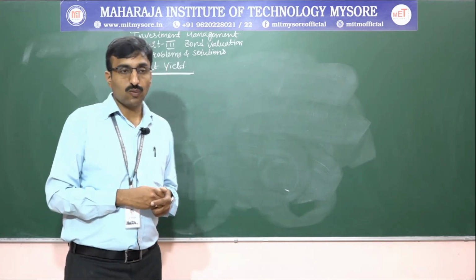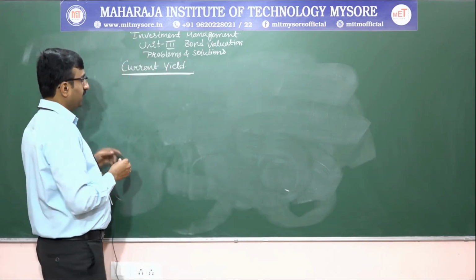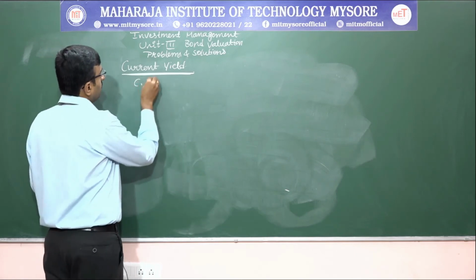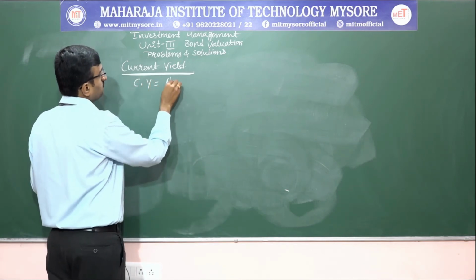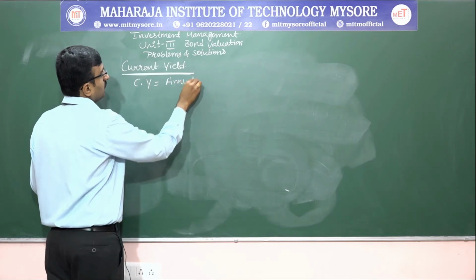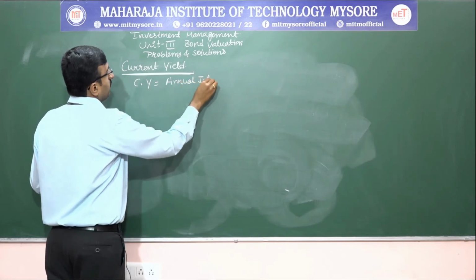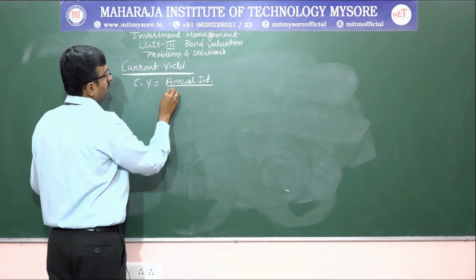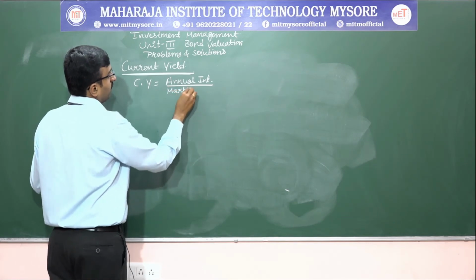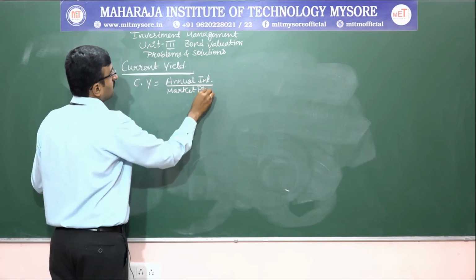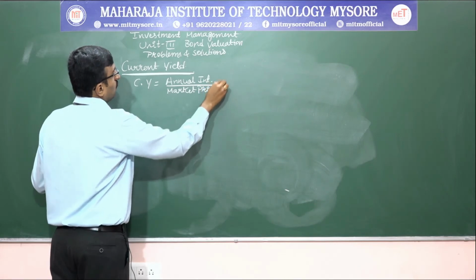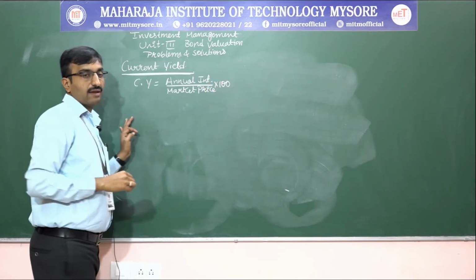There is a formula to calculate the current yield: current yield is equal to annual interest divided by market price, whole into 100. What do we mean by annual interest?